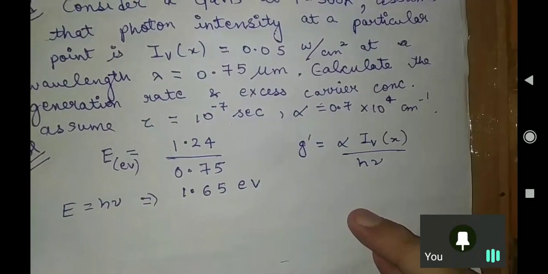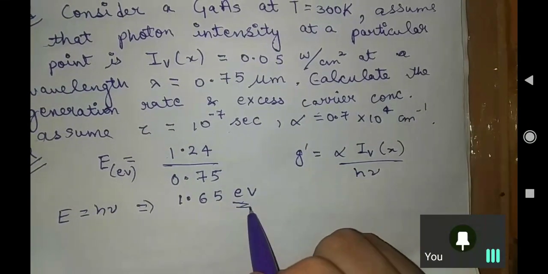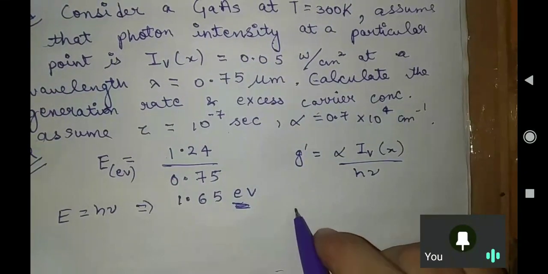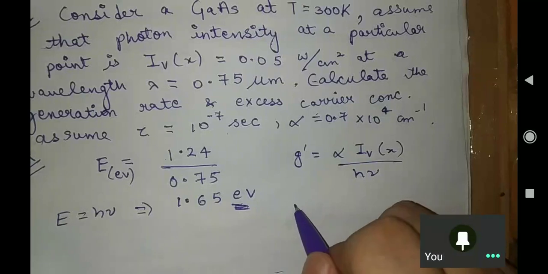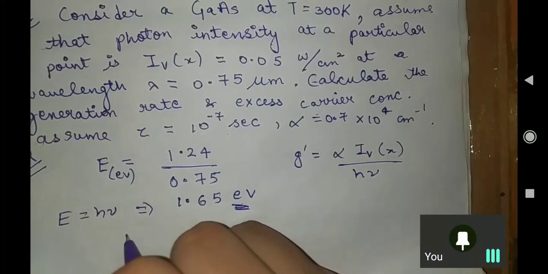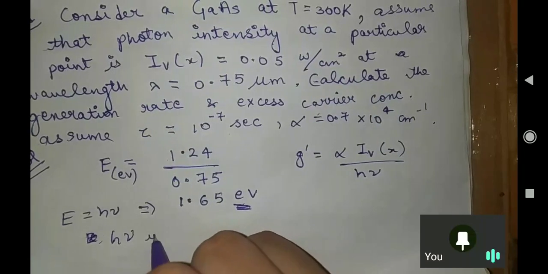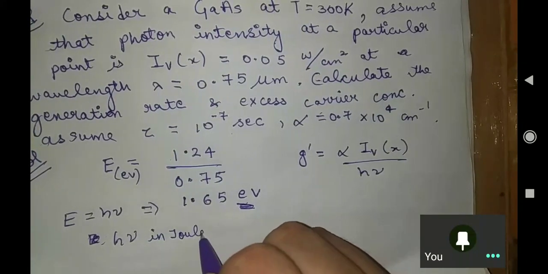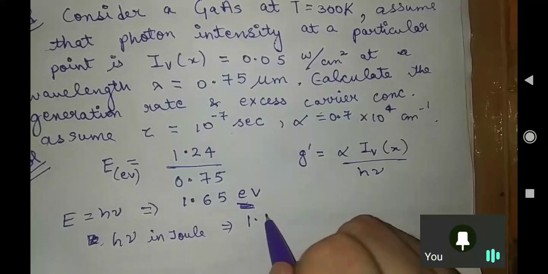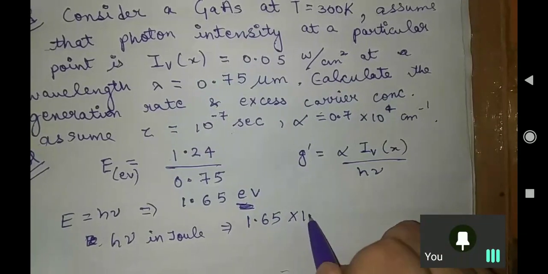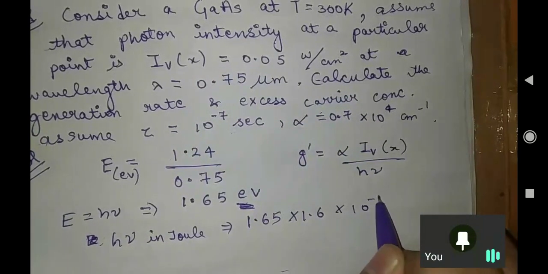But this is in electron volt and we want it in joule only. So if someone asks you for energy in joule, or h nu in joule, then what will it be? It will be 1.65 into 1.6 into 10 to the power minus 19, isn't it?